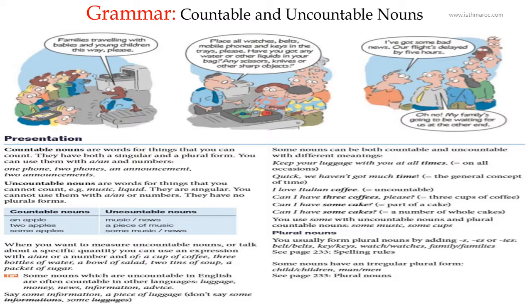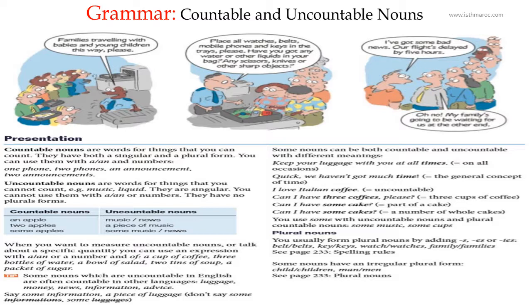Okay, countable and uncountable nouns. Analyzing the title, countable nouns means the nouns that we can count, like pen, plural pens: one pen, two pens, three pens. Table, tables. So the things that we can add the s to and that we can count. Apart from that, we are going to see irregular nouns at the end of the course. And uncountable nouns are things which we cannot count, like the air. We cannot say one air, two airs, so it's impossible. The concept of the air is uncountable. We cannot count it. Okay.